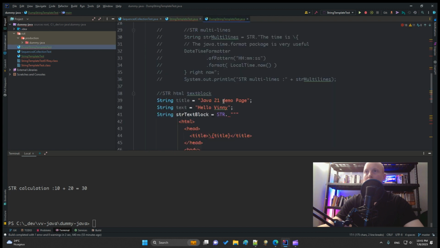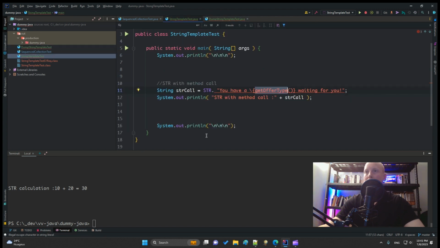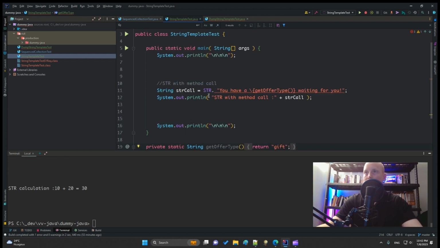I defined it at the bottom of the dump code, and I will define this method just here. So what will this code do? It will define a text which calls in a placeholder the method defined in the class, getOfferType. This method will provide a string in response, and we should see in the answer: you have a gift waiting for you.